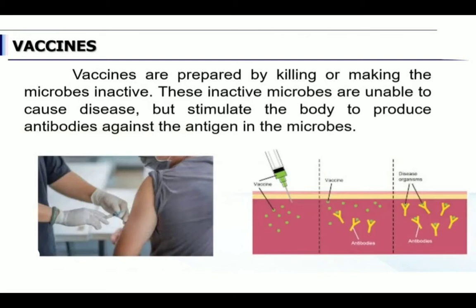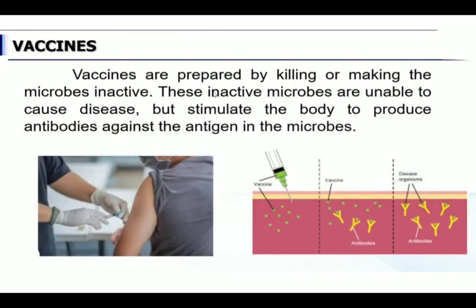And next, vaccine. The vaccines are prepared by killing or making the microbe inactive. Very important to be known. Vaccines are prepared from the microbe only. These inactive microbes are unable to cause any diseases. So naturally, microbes are disease-causing organisms, isn't it? But the microbes are made inactive and vaccines are prepared.